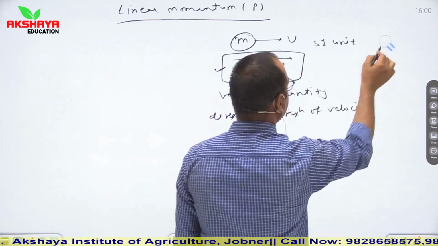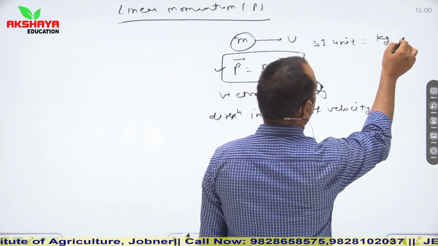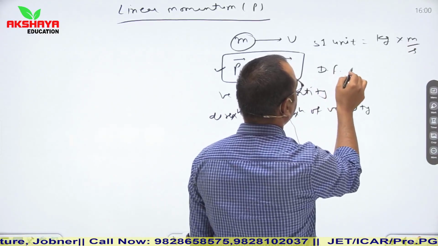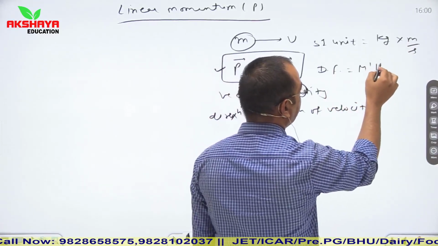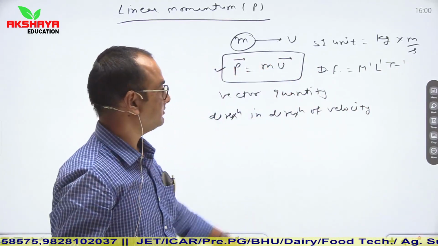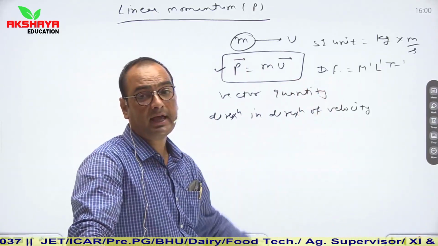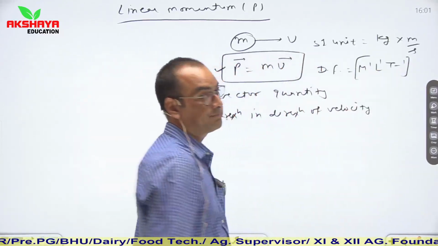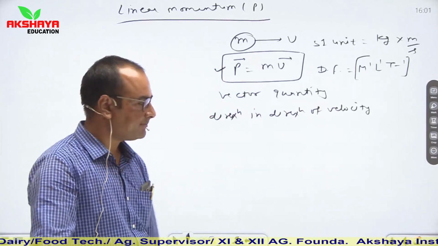I rewrite it. It's kg into meter per second. Dimension of momentum is, let us say kg is m1, meter is l1, and per second means t minus 1. So dimension of linear momentum is m1 l1 t minus 1. Clear? So bachcho, this is the general concept of linear momentum.